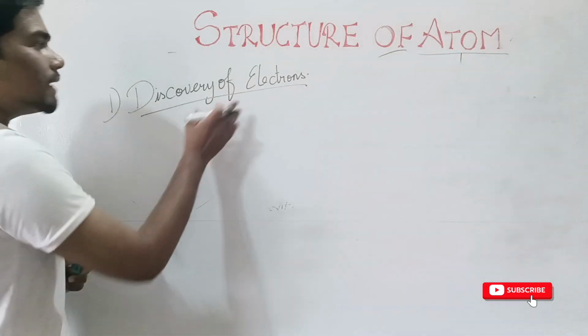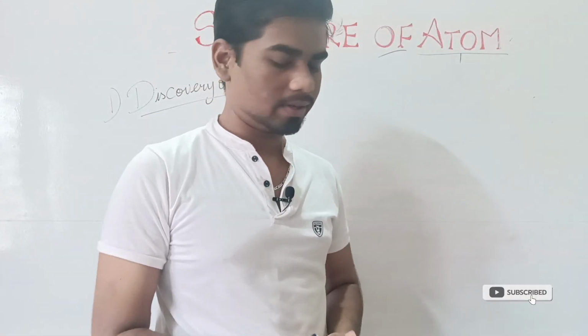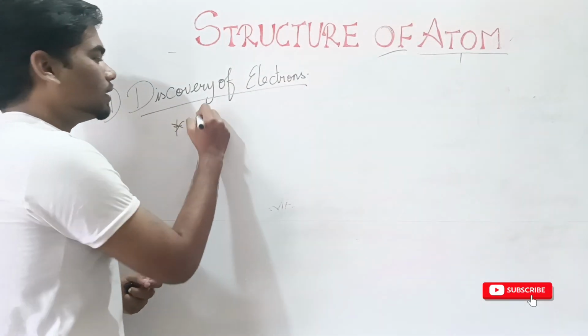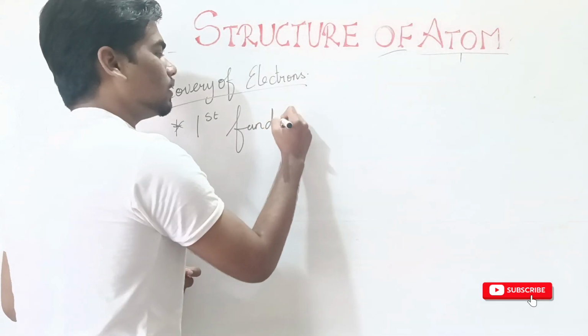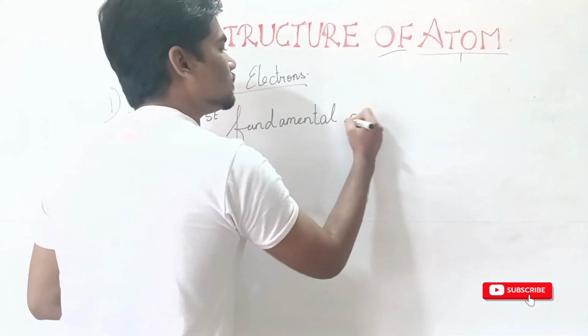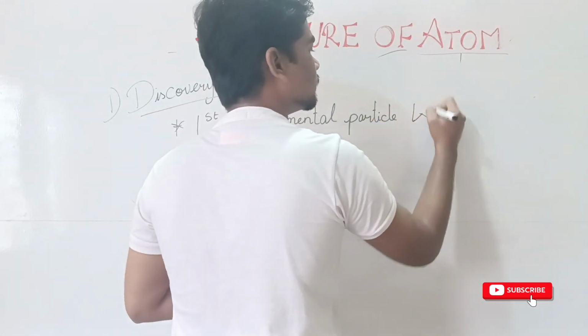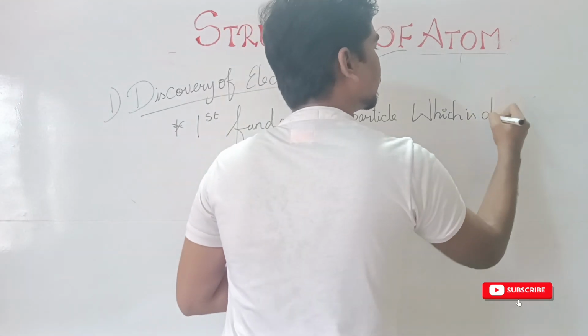This electron is the first fundamental particle which was discovered in the atom.